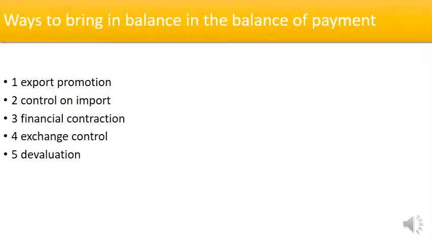Now, let us talk about the ways to bring about the balance of payment. The first step is export promotion, which means we want higher exports in any country. Fewer exports and more imports are the basic reason for an adverse balance of payment. So, in order to remove the adverse impact on the balance of payment, exports should be increased. If we want to balance the payment, then export business will have to be increased.